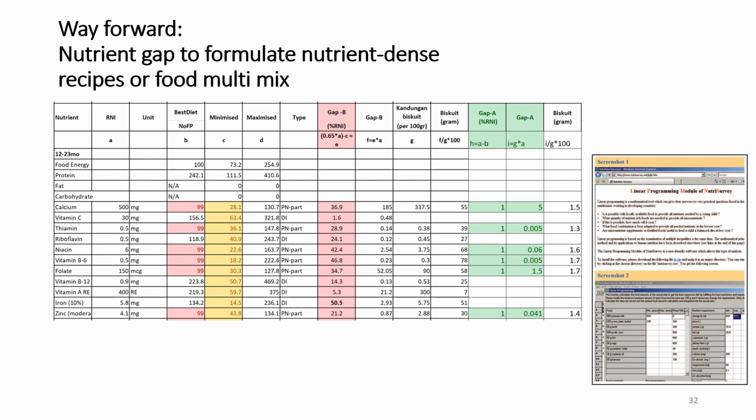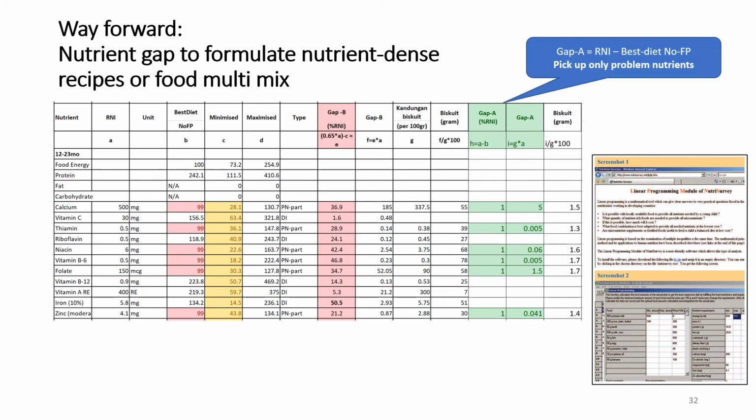So to end, now that you know how to identify the problems and identify the solutions and compare alternative FBR or GFR using the LP, in addition, you can also make use of the information once you establish the best combination, the selected FBR or GFR, and you find that there is still some nutrient gap that remains. We calculate the nutrient gap as the difference between 100% NRI versus the best diet, which will pick up the problem nutrients.